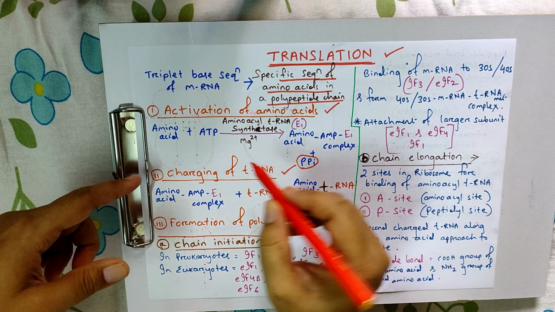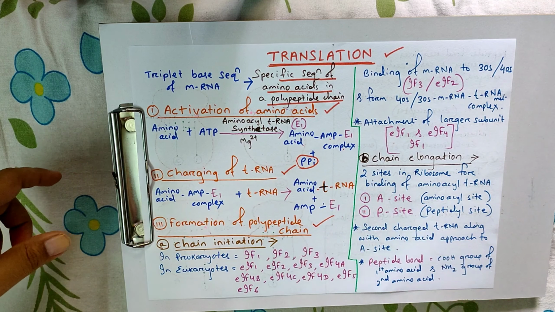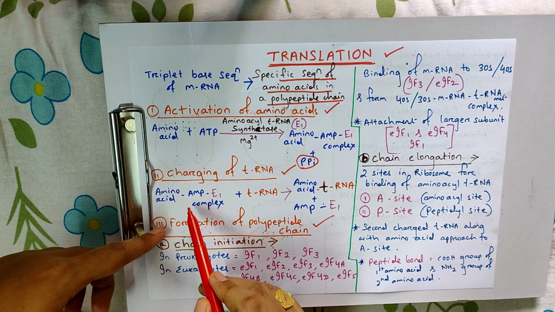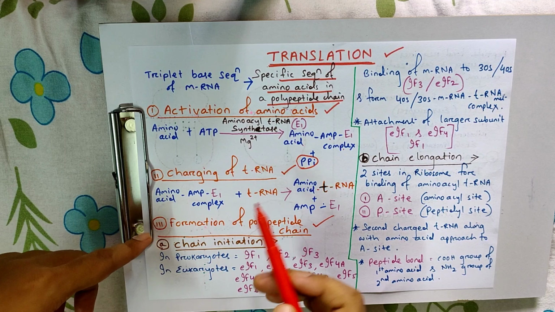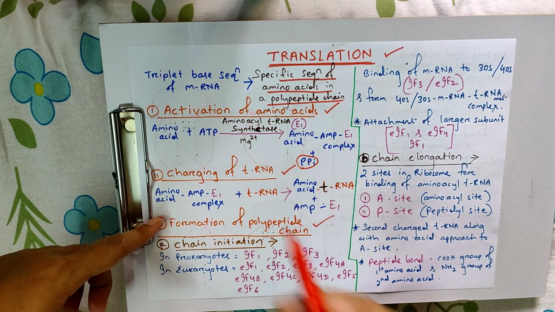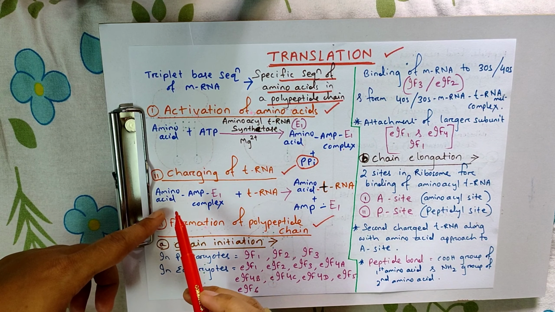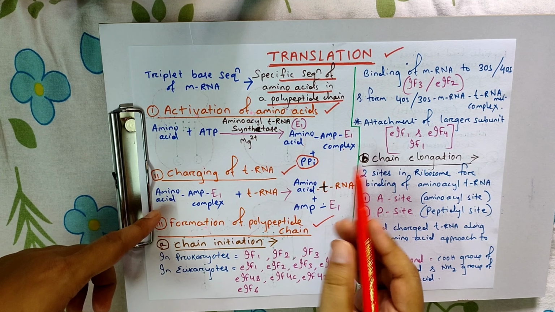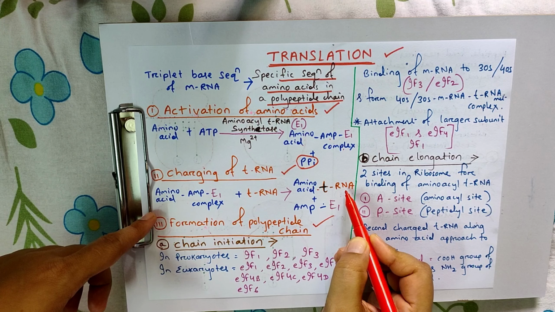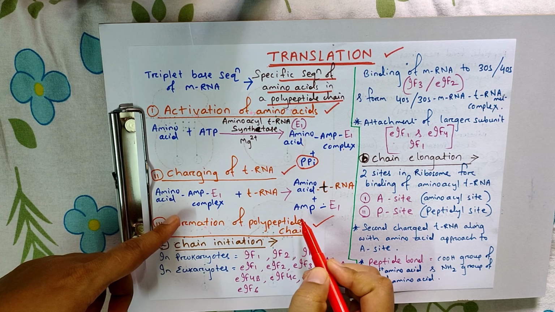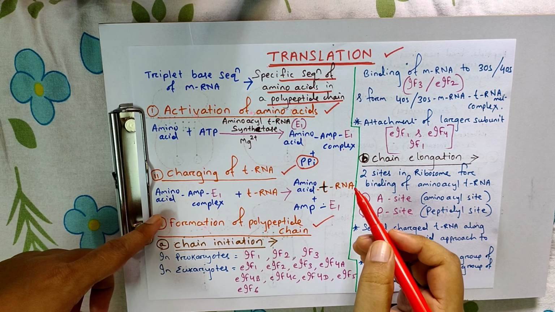The second step, that is charging of tRNA. The complex produced in the first step combined with tRNA, which is present in the cytoplasm. What happens? The amino acid directly binds to the tRNA, and AMP enzyme is removed from this complex.